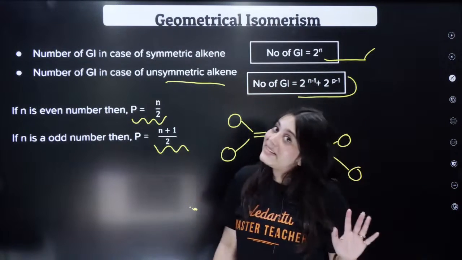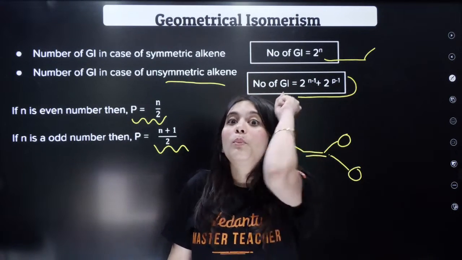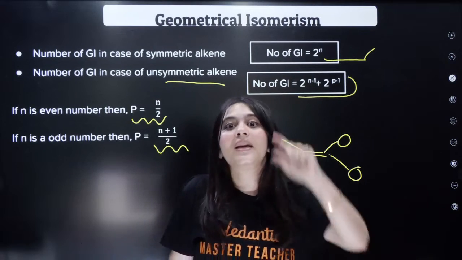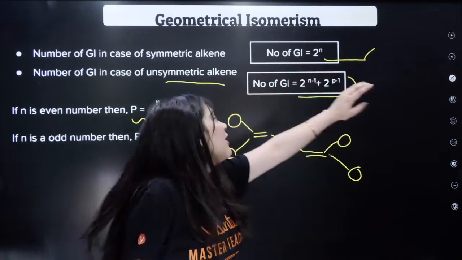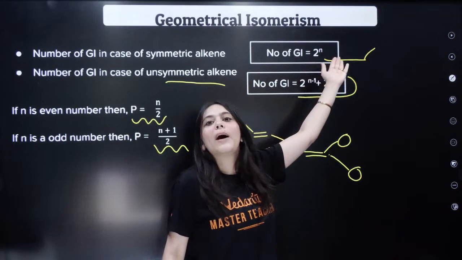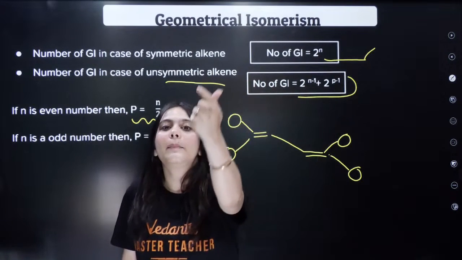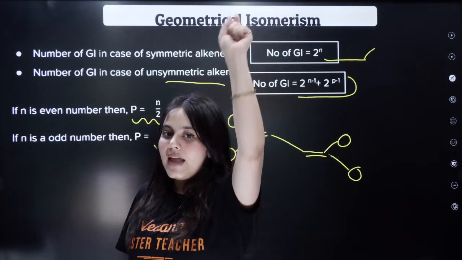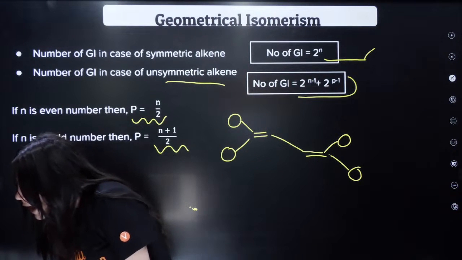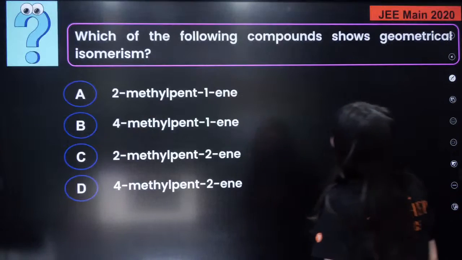But in your exams, I'm again telling you, majority of the time, symmetrical alkenes are given and you just have to apply 2 to the power n, where n is the number of double bonds. That is it. Understood? Understood. So this is just to make your life easy.